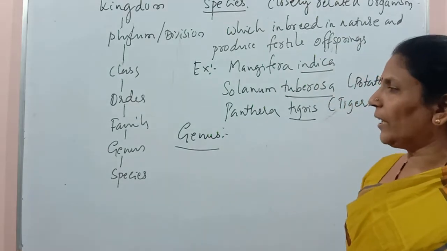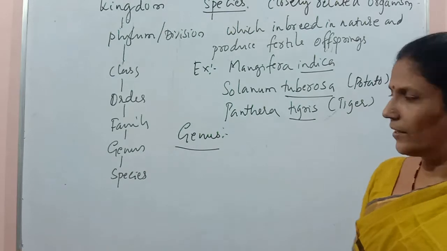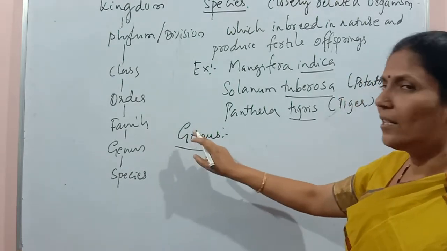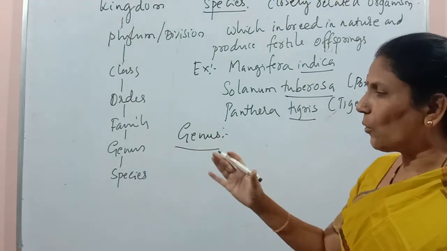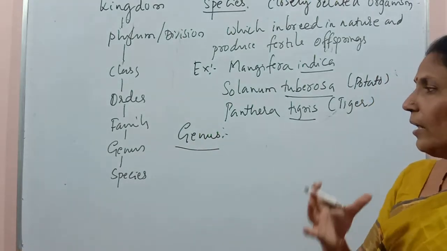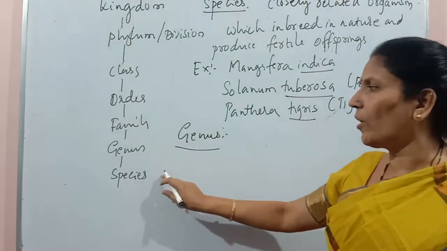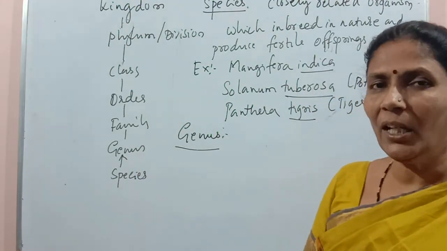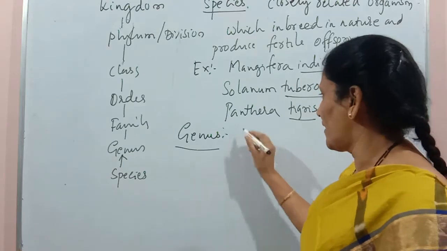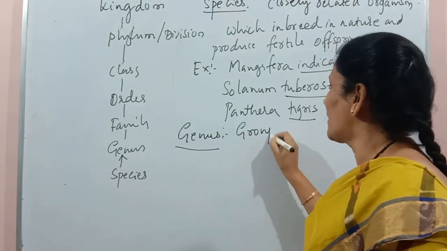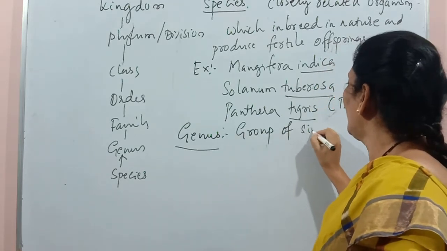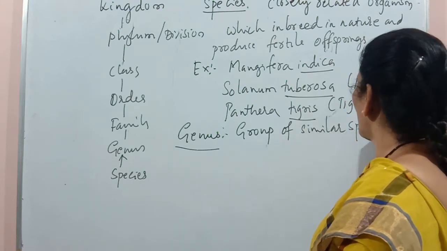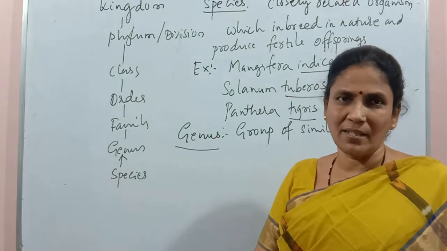So what is the definition of genus? Genus is a group of closely related species. Many closely related species are grouped, and that group we call a genus. Genus is a group of similar species, because these species share many characters.